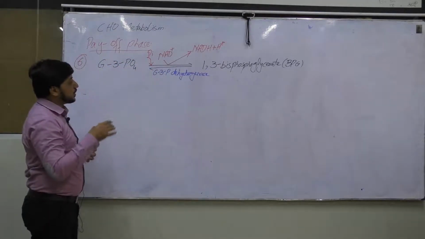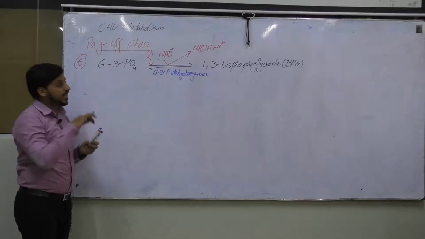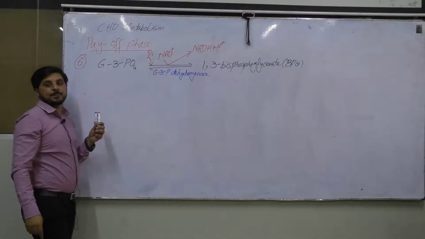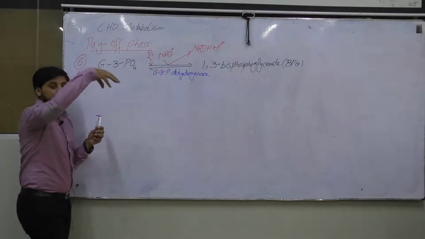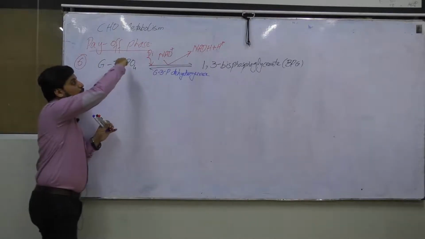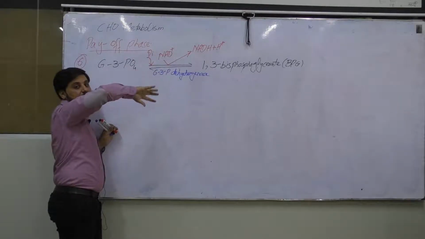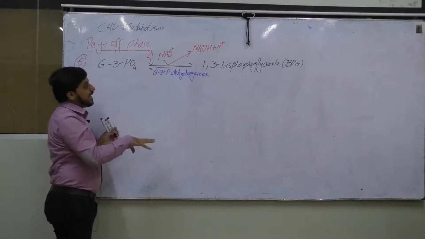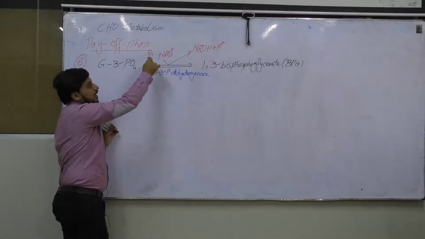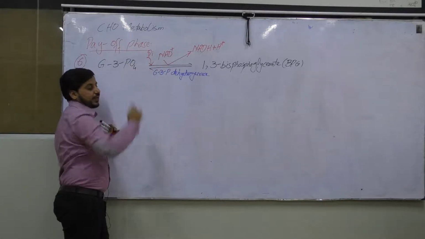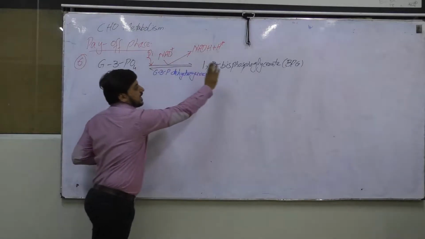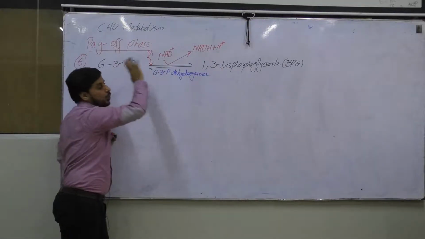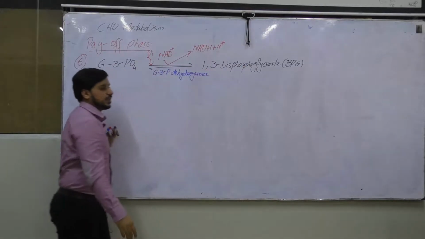The pentavalent form of arsenic will compete for this phosphate, and as a result, when there is arsenic poisoning, the cell or the body will not be able to conserve the energy in the phosphate by attaching it to this glyceraldehyde 3-phosphate and converting it into 1,3-bisphosphoglycerate.